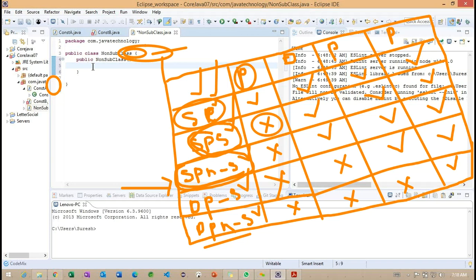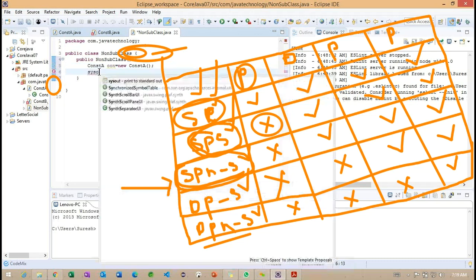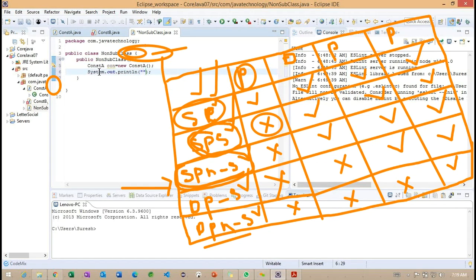To create an object, we write the constructor class name, something like con equals to new. Getting the point. So this is the way we can create an object. Once we create an object here, now I want to specify the messages here.